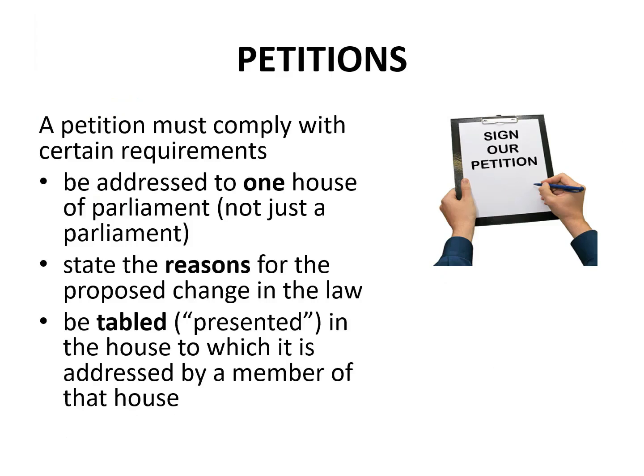There are certain requirements that a petition must comply with. First, a petition must be addressed to just one House of Parliament, that is, the House of Representatives or the Senate in the Commonwealth Parliament, or the Legislative Assembly or the Legislative Council in the Victorian Parliament. It must not be addressed just to the Commonwealth Parliament or the Victorian Parliament.